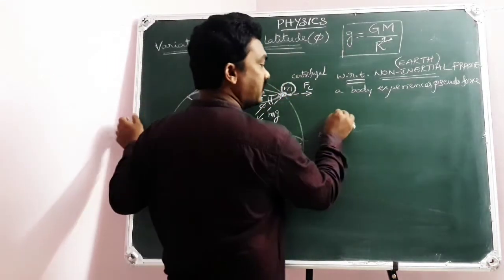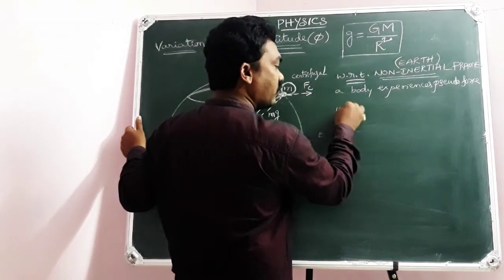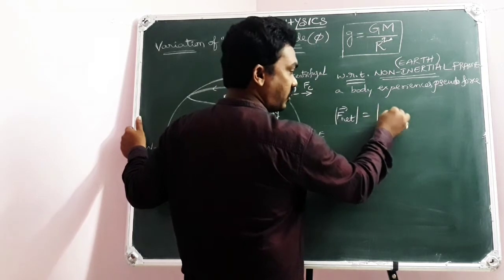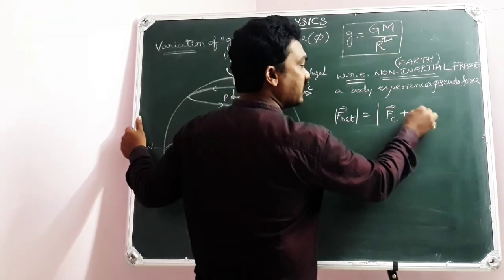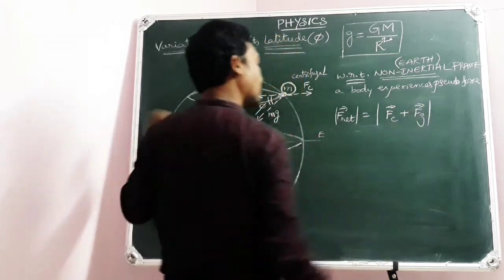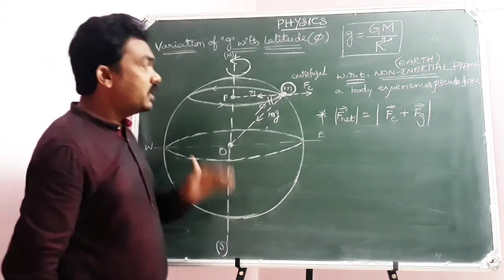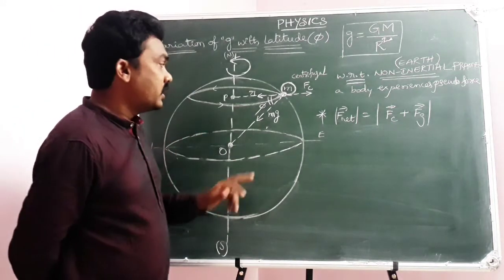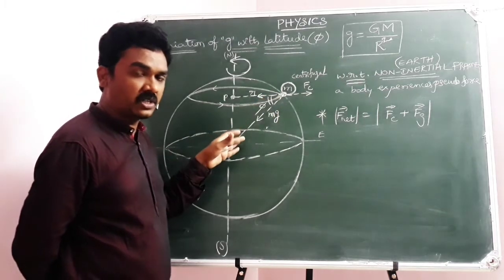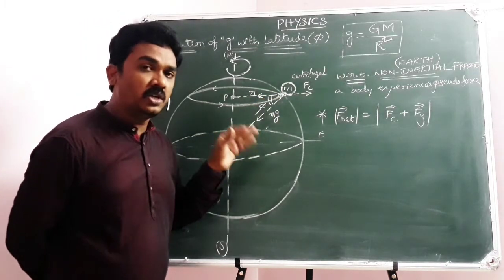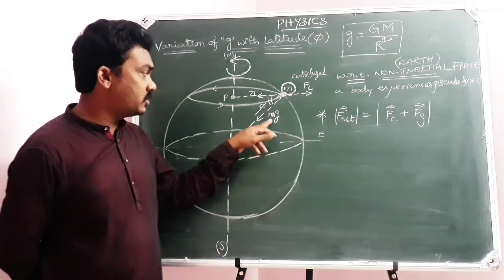So now the conclusion is: the net force experienced by the body is equal to the resultant of centrifugal force and gravitational force. Now my conclusion is, if your body is experiencing only the gravitational force mg, then the acceleration produced in the body due to gravity is g.